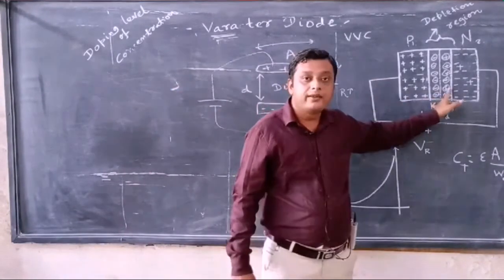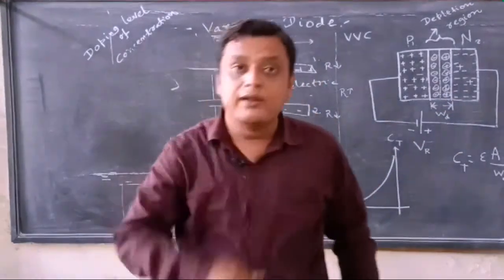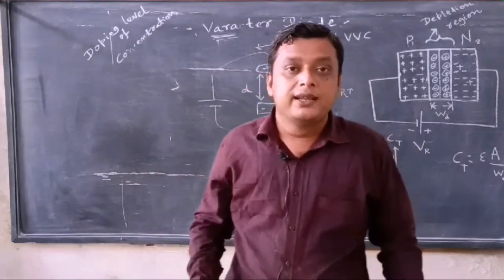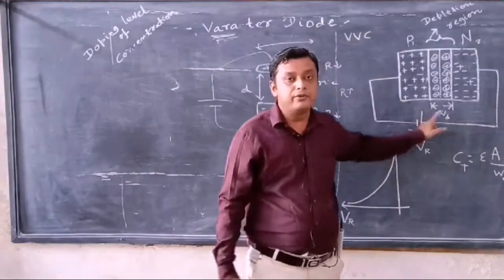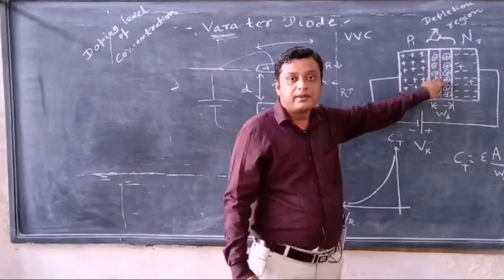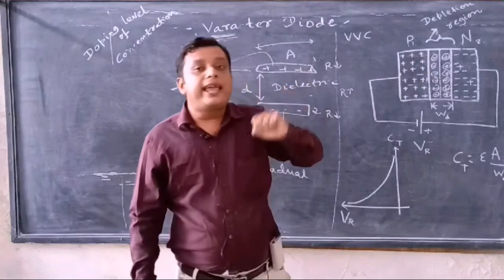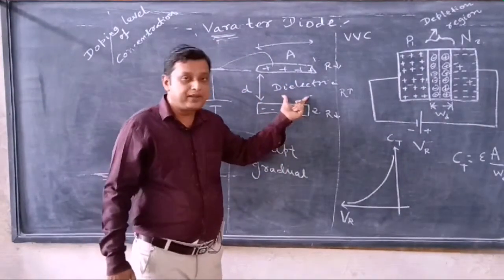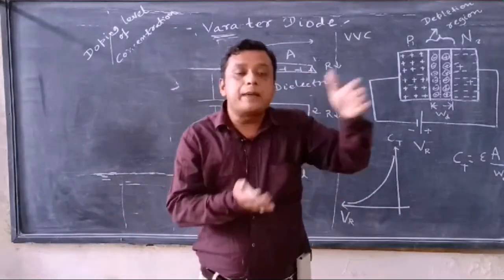Here, in the depletion barrier, there is no majority charge carrier and no minority charge carrier, so there is no possibility for electrons to move from one point to another. So the depletion barrier in a PN junction diode works like the dielectric medium in a capacitor, whenever two plates are separated by a particular distance.